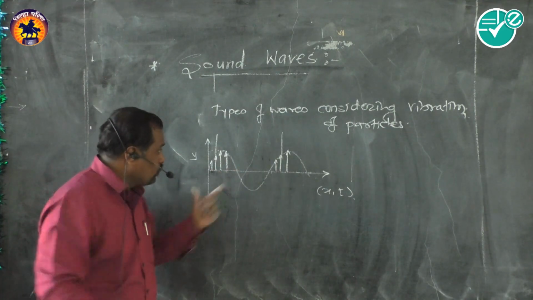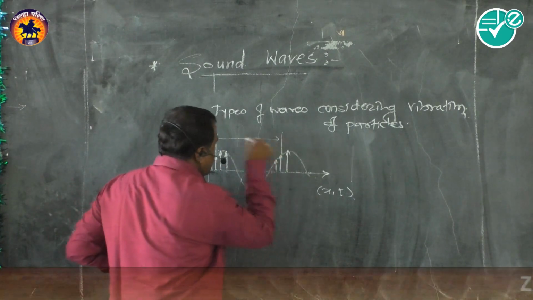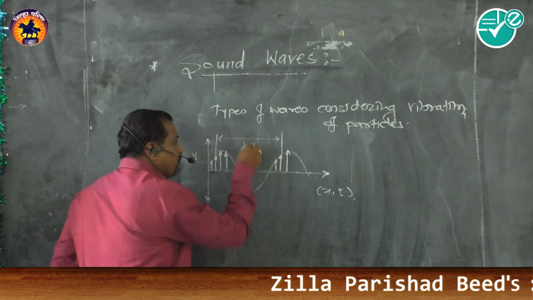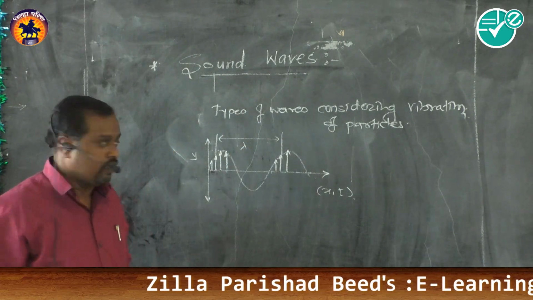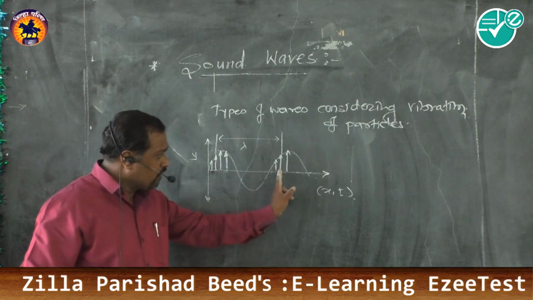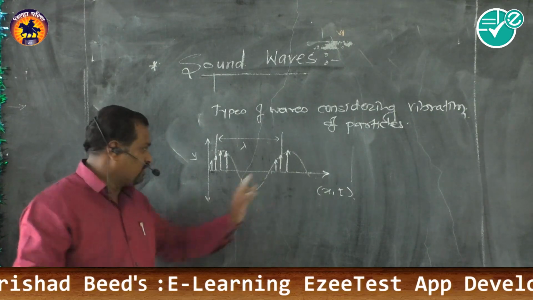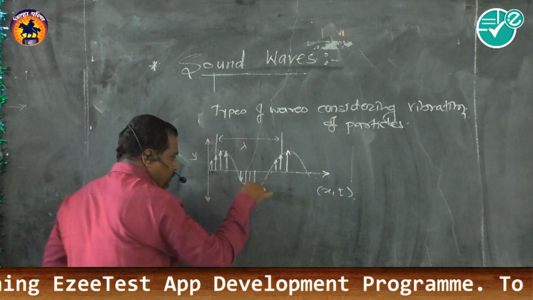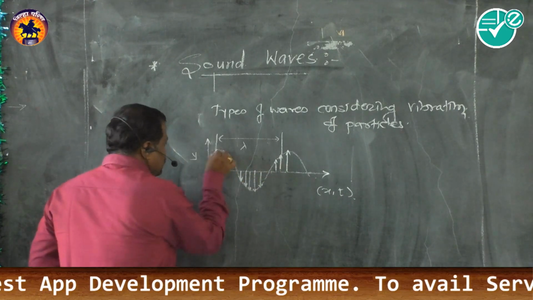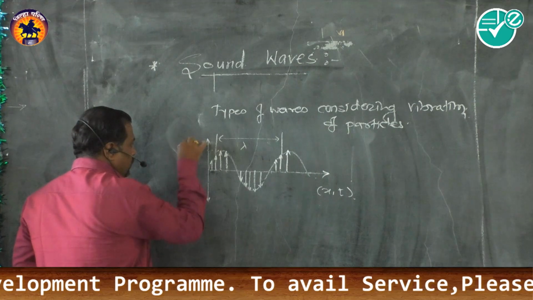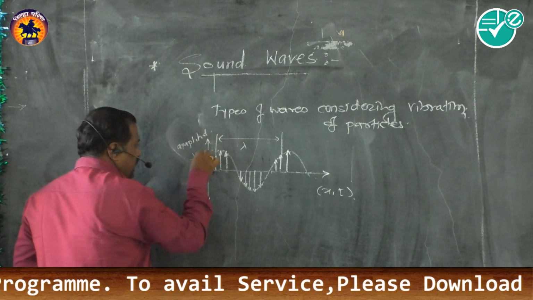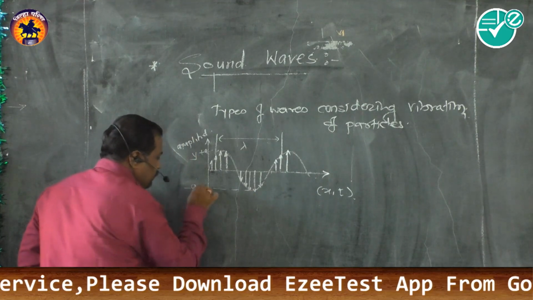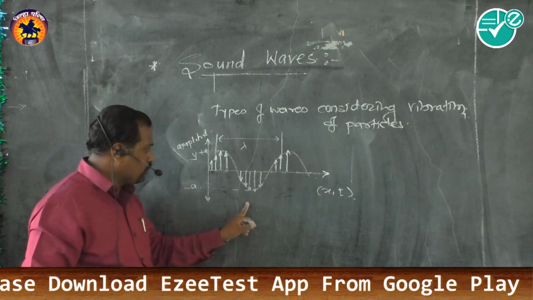When two points have the same state of oscillation, the distance between them gives the wavelength, and that is called lambda. Every neighboring particle's state of oscillation is different. Consider another cycle. This is the amplitude: we take this as plus A and this as minus A, the maximum amplitude from the mean position.